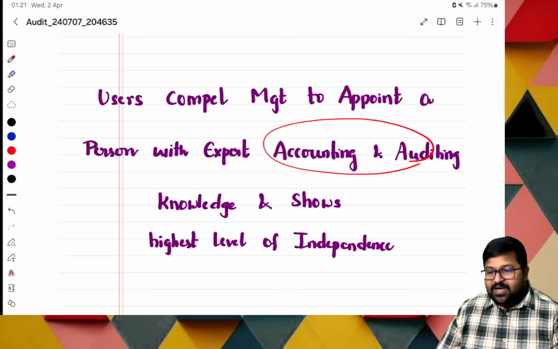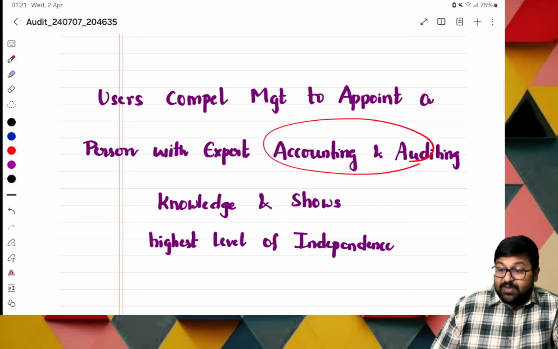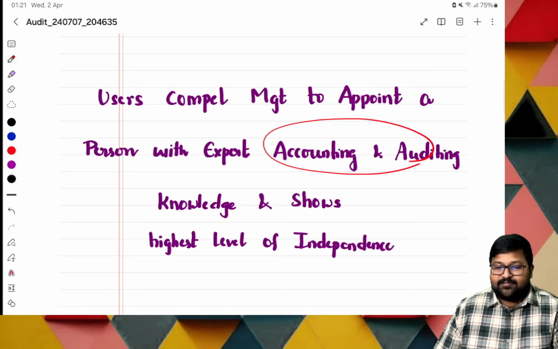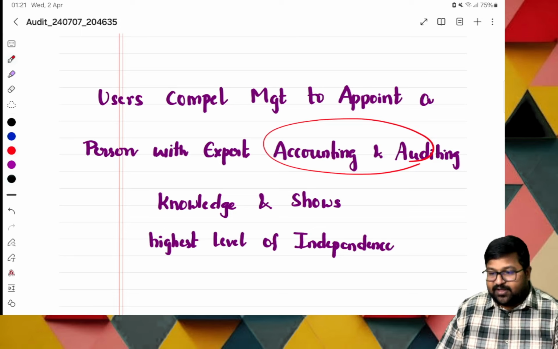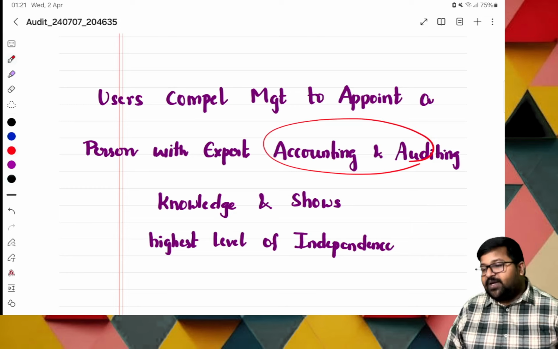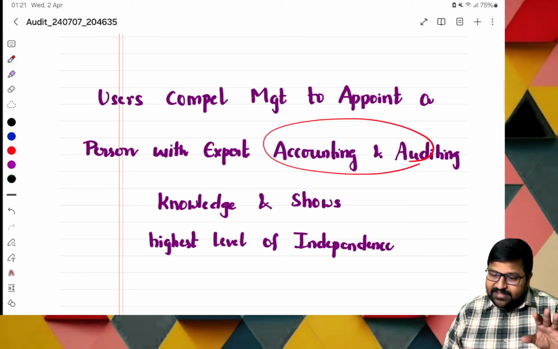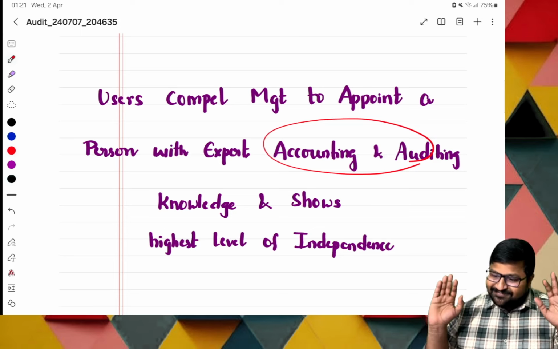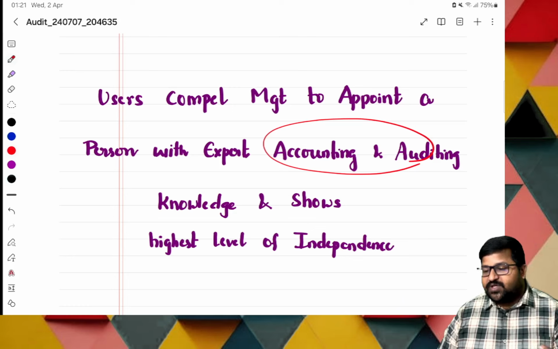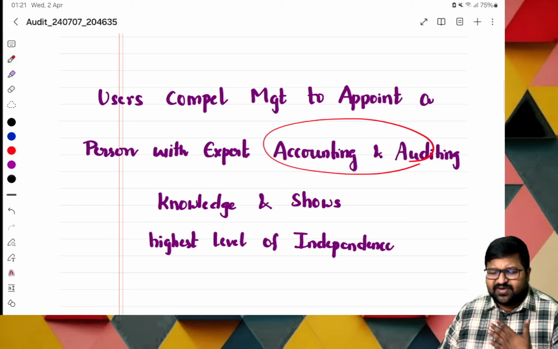Read the statement. Users compel the management to appoint a person who is an expert in accounting and auditing, with knowledge, and who also shows a high level of independence. Independence is most important. In the future, you will come to know what independence is.